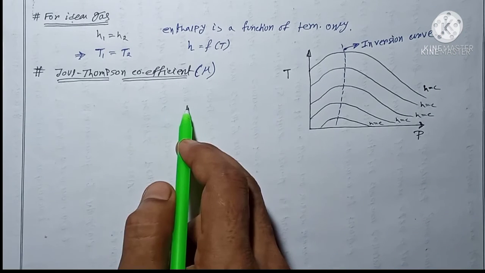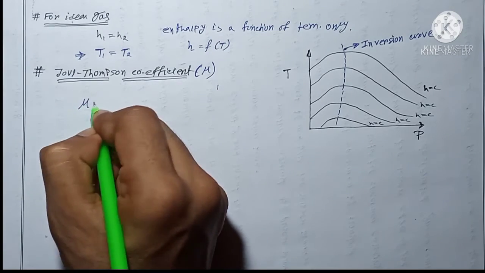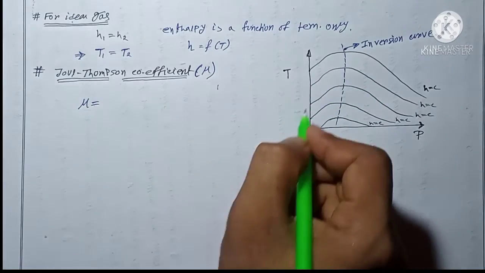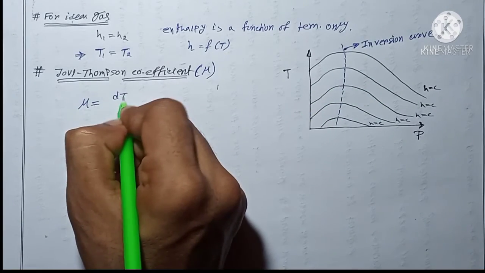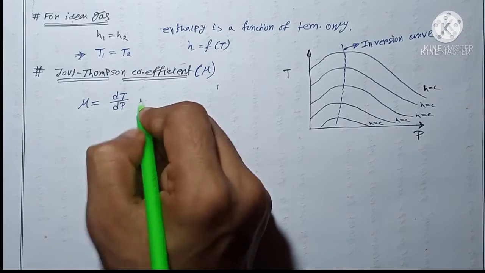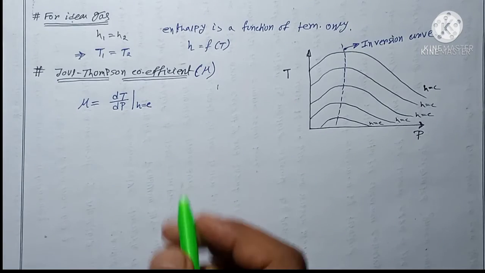Now the Joule-Thomson coefficient, represented by mu, can be written as the slope of this curve. The slope means change in temperature dT by change in pressure dP at constant enthalpy. Is it clear?